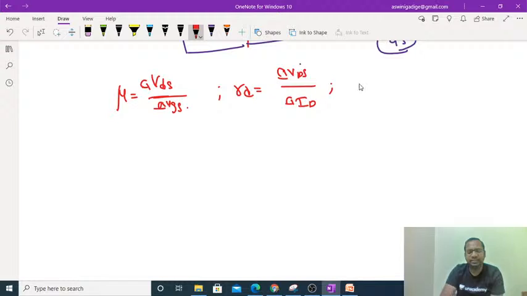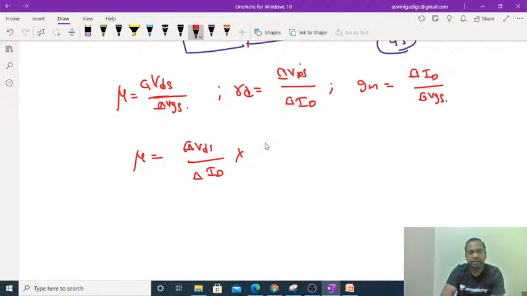So it is the drain resistance, fine. And coming to the transconductance, gm can be taken as output current divided by input voltage. So these are all the different expressions of the JFET you have to remember, guys. Here mu can be written as delta VDS divided by delta ID into delta ID divided by delta VGS.